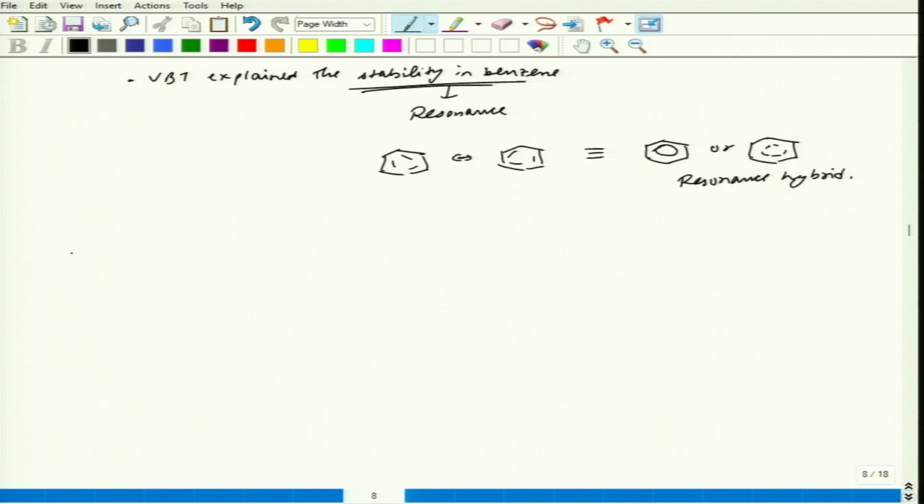Then we moved further towards the structure of it. Structure and bonding we were studying, and what we have got is all the carbons are sp2 hybridized.